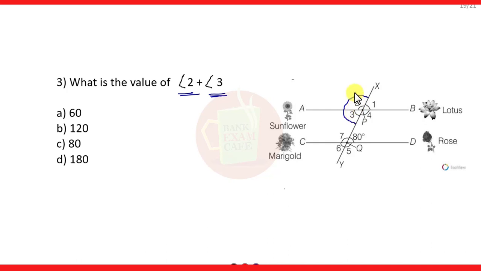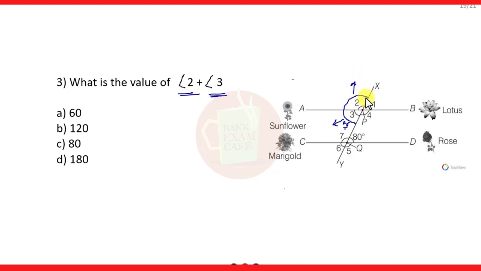Friends, here there is no need to calculate the measure of angle 2 and the measure of angle 3. You can calculate because these two angles are alternate interior angles, and alternate interior angles are always equal. So if this is 80 degrees, this angle 3 will also be 80 degrees. The same way you can find angle 2 also, and then you can add, but that will be a lengthy procedure. There is no problem, you can solve that way also.